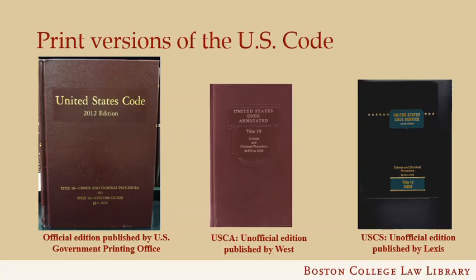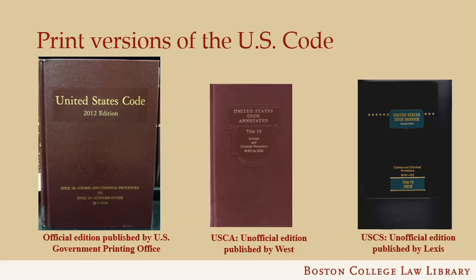The other form of statutory publication, which is probably the one you are most familiar with because that's the one we use most in legal research, is the Code. A code is a topical arrangement of all the permanent general laws in force. How difficult would it be to find all of the applicable current laws on a given subject if they're just arranged chronologically? Luckily, we don't have to because there are codes.